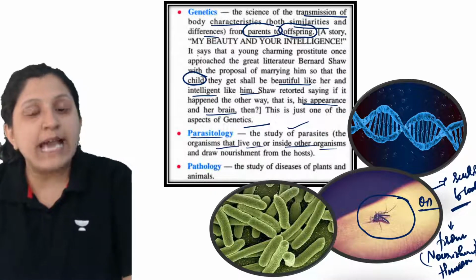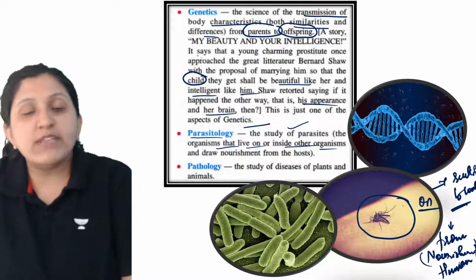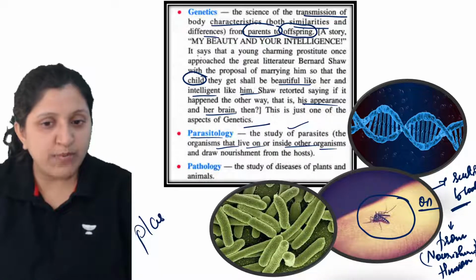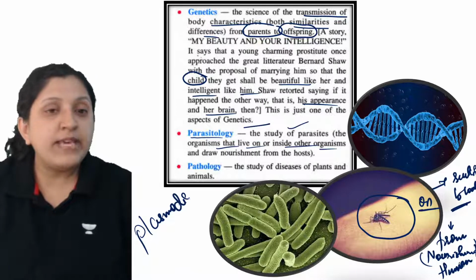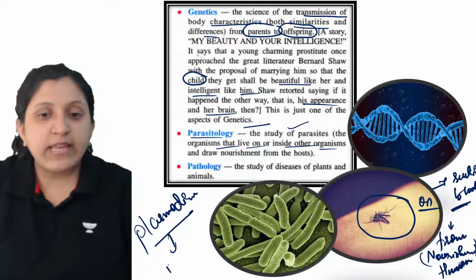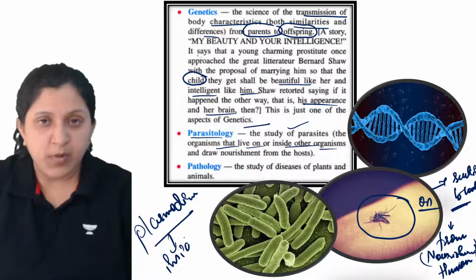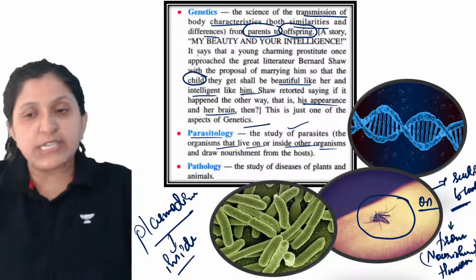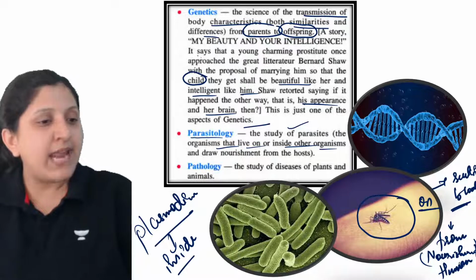Okay, so the study of parasites, when we mention organisms that live on or inside other organisms. So now this is living on. There are certain organisms, let's say plasmodium, that live inside. They live inside the human body, and they go on multiplying.